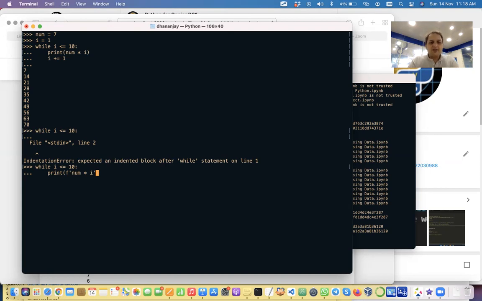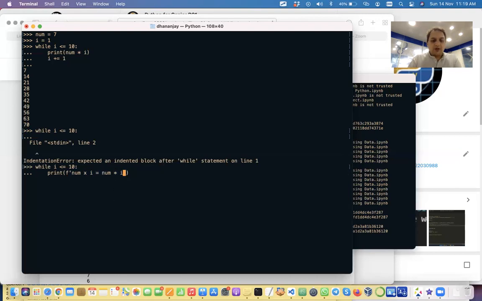So an f string is very simple to understand. Now see, this is the kind of string we want to be printed, something like this: num into I is equal to num into I. If we just simply print this normal string, it will print just like that. But we want these values to be evaluated.